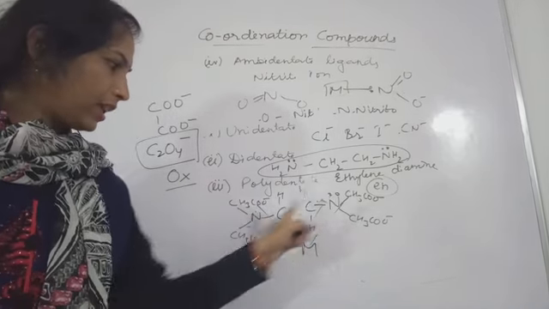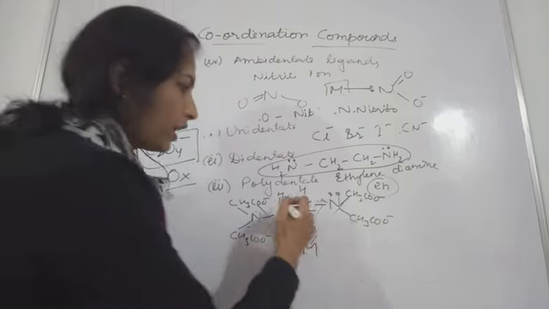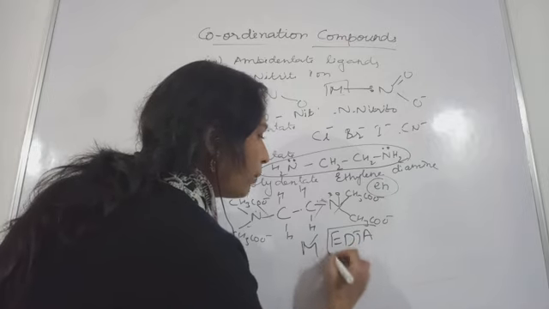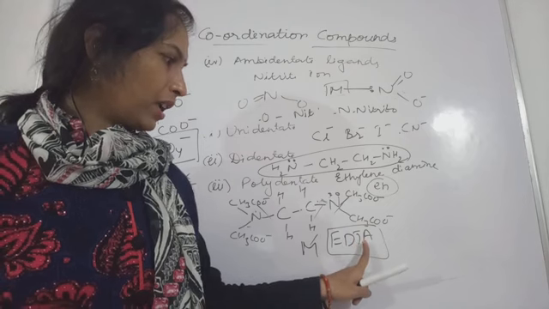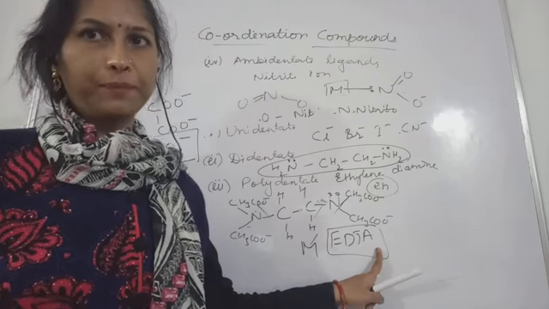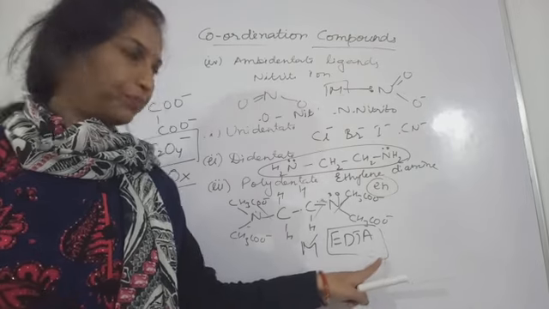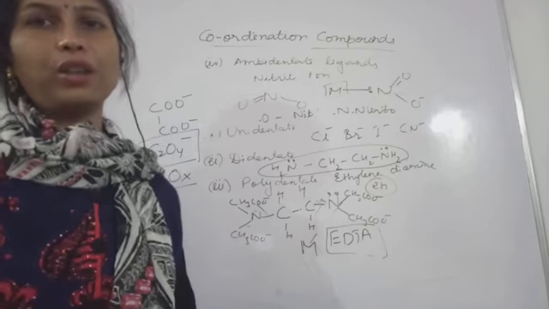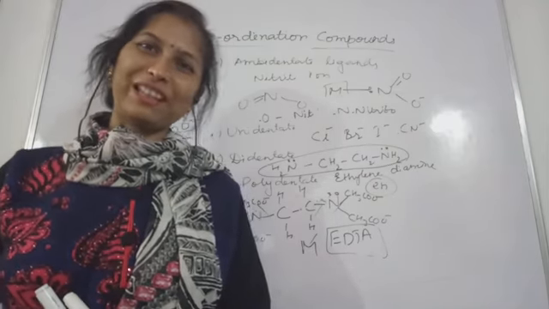And polydentate ligand, this hexadentate ligand, a very common example, we are calling this EDTA, all capitals. Okay, so this is what? Ethylene diamine tetraacetate. This ligand is EDTA. Okay, so I hope you understood till now, and in the next part we will talk about the IUPAC nomenclature of coordination compounds. Thank you so much.